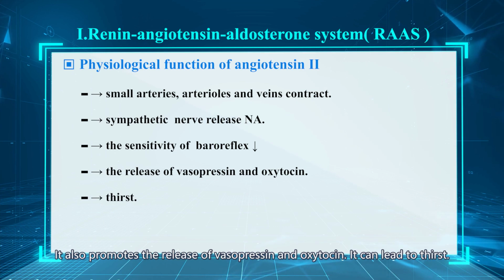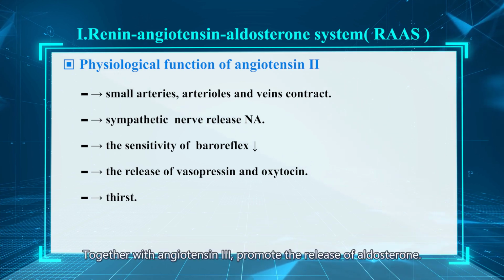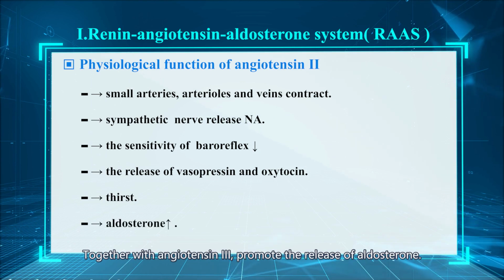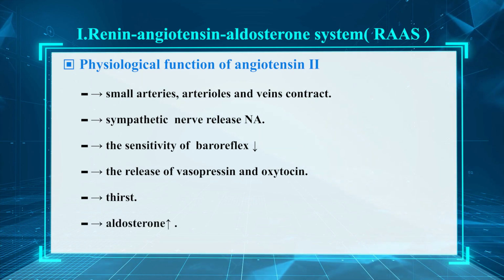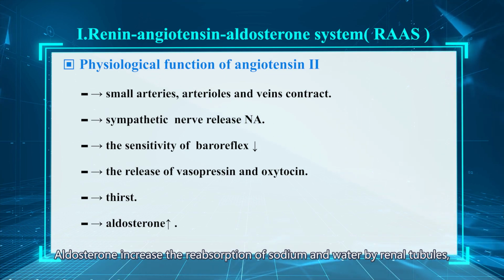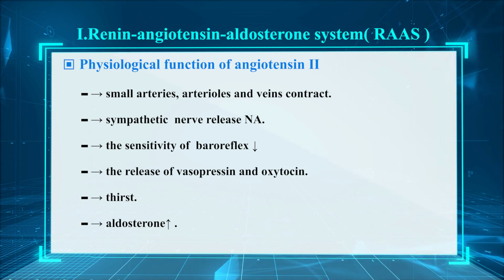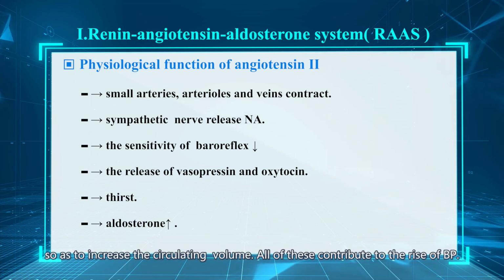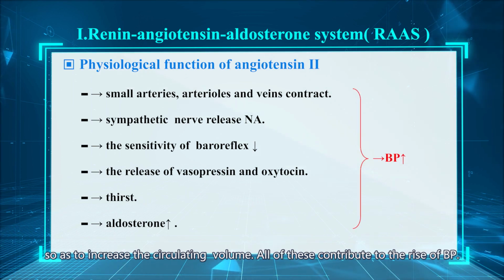It can lead to thirst. Together with angiotensin 3, it promotes the release of aldosterone. Aldosterone increases the reabsorption of sodium and water by renal tubules so as to increase circulating volume. All of these contribute to the rise of blood pressure.